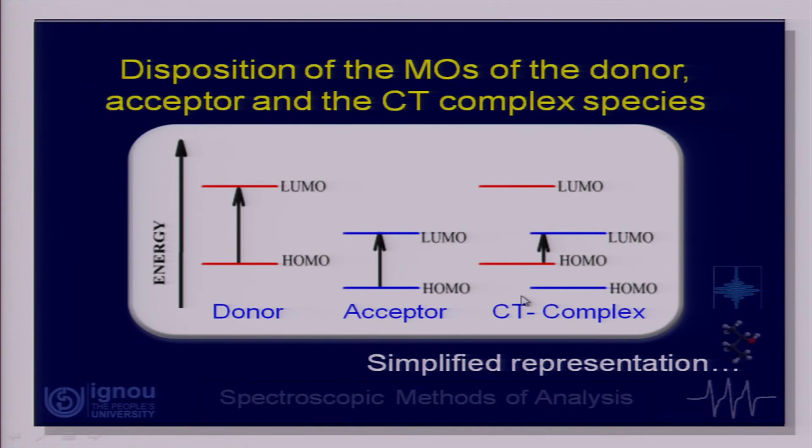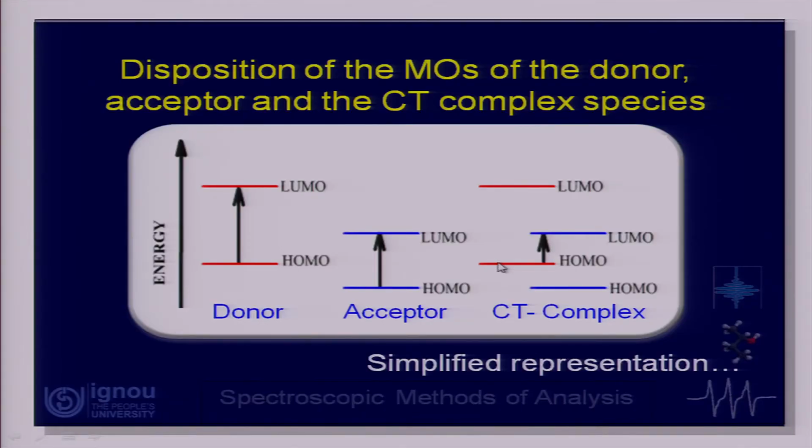But when the two form a complex, then what happens? You can have an energy level diagram of this kind, where the blue ones are the acceptor energy levels and the red ones are the donor energy levels. When the two intersperse, the transition can now take place from this HOMO to this LUMO, and this delta E value happens to be fairly small. Since delta E becomes less, this falls in the visible range and the species becomes colored. So, that is the way we can understand the development of color in a charge transfer complex.